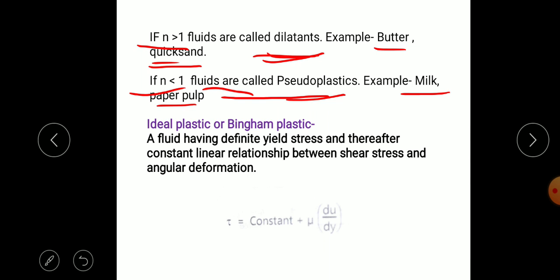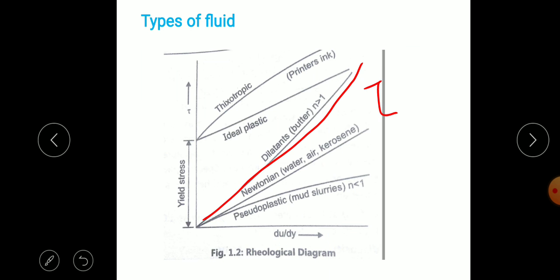If n is less than 1, the shear stress is less as compared to the strain rate du by dy. So we get this relation for pseudoplastics with n less than 1. Examples are mud slurries, milk, paper pulp. You can see here the slope is like this. For an increase in du by dy, the shear stress is less than for the Newtonian fluid.